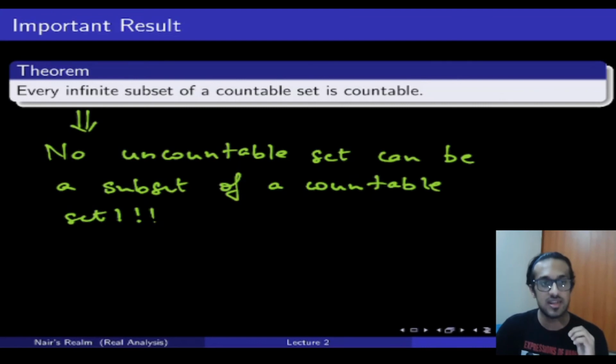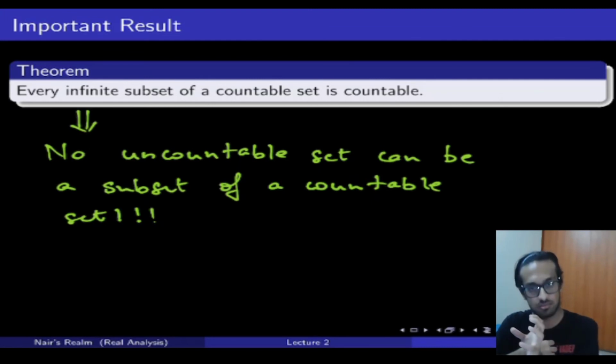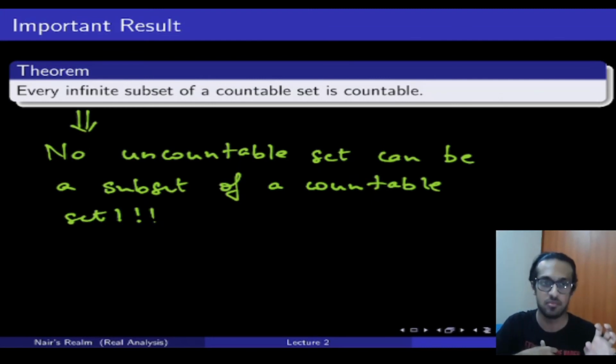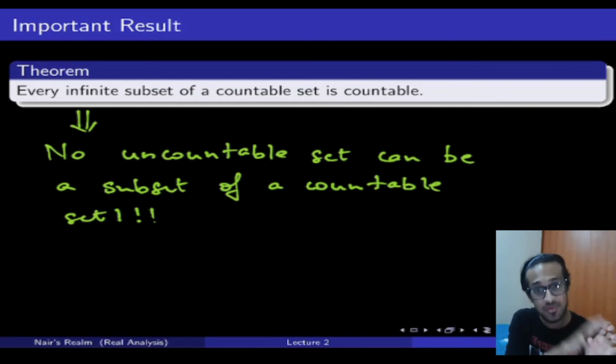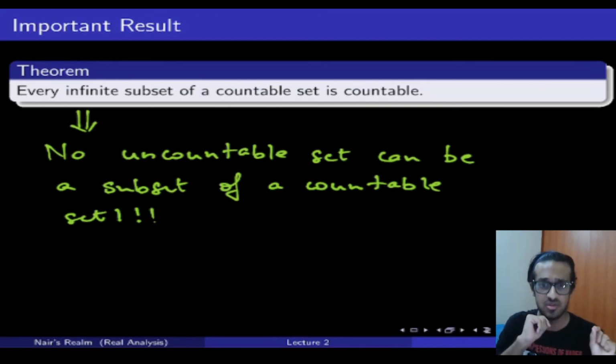So this theorem states that every infinite subset of a countable set is countable. And if you remember, like I told you, by definition, a countable set is infinite. Correct? So what I'm trying to say is that if I take some of those elements away from that countable set, I will still be able to order them in such a way that I can count them. And this is a very important result actually, because we'll use this to prove and disprove many things in the future and in the next lecture literally.